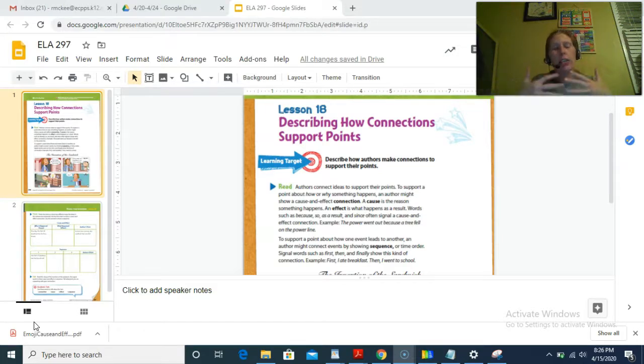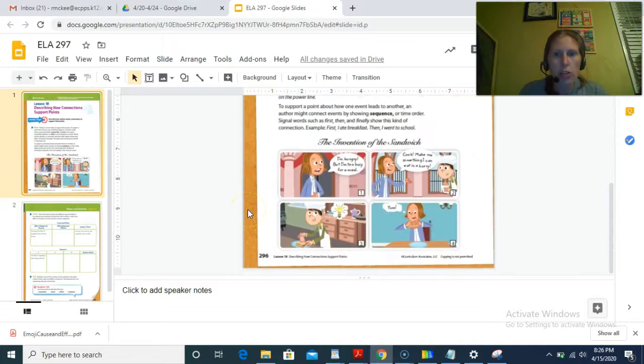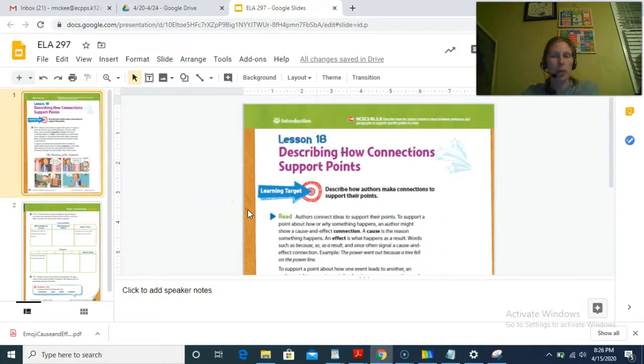So there's that connection. With that being said, we are going to jump into our Ready book. I'm trying to be a little bit more tech savvy for you guys. So I am going to display it on the computer for you. And today, you can use your physical book if you want. We are going to be doing pages 296 and 297 in your Ready book. So you can do that with me if you want, to look at the physical book or look at the screen, whatever is going to work for you guys.